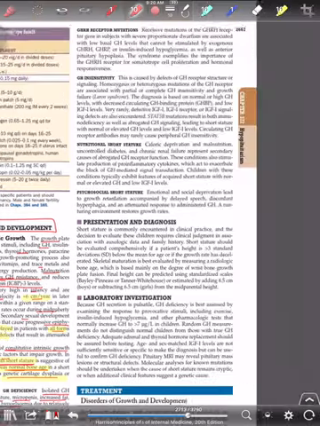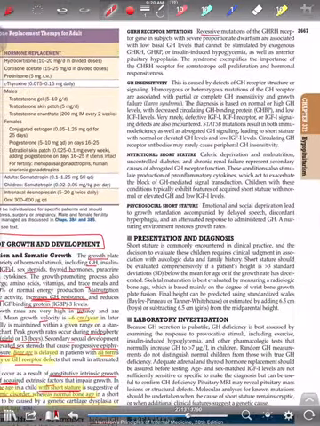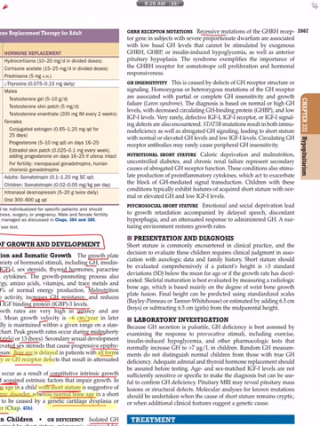Then there is GH receptor mutation. Recessive mutations of the GHRH receptor gene cause severe proportionate dwarfism associated with low basal GH level that cannot be stimulated by exogenous GHRH, GH related peptide, or insulin induced hypoglycemia, as well as anterior pituitary hypoplasia. The syndrome exemplifies the importance of GHRH receptors.